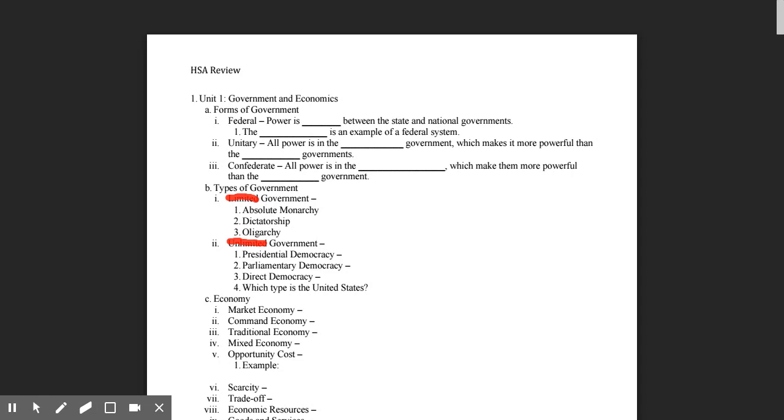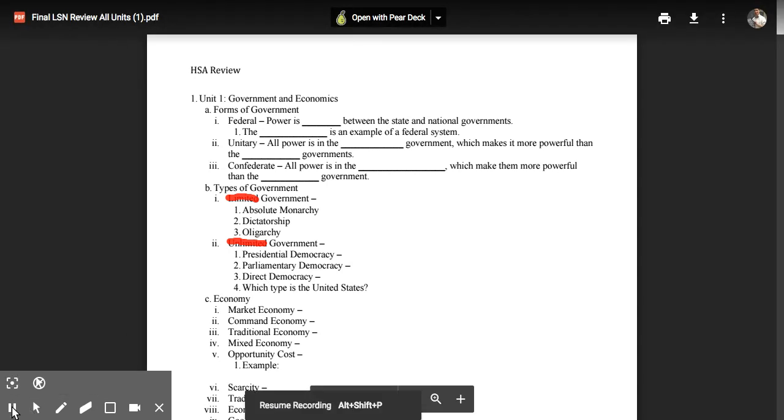The types of governments in an unlimited government include absolute monarchy, dictatorship, and oligarchy. In a limited government, they include any type of democracy, including presidential, parliamentary, and direct democracy.